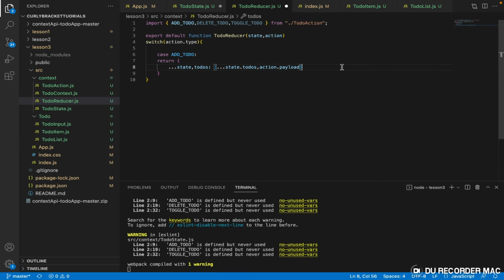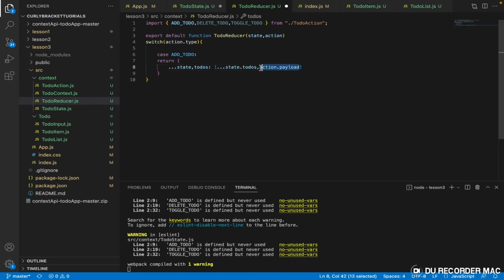When the case is add to-do, whatever this state already has, keep it, right? Don't delete it. It should be part of this. And then there should be another item, and this item is called to-dos. So we gave it this name. And then we'll say whatever this item already has, that is state.to-dos. I'm sure you know what this is in JavaScript, comma, action.payload.